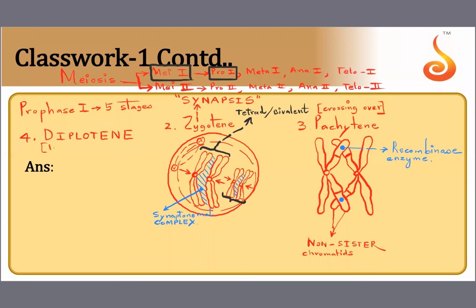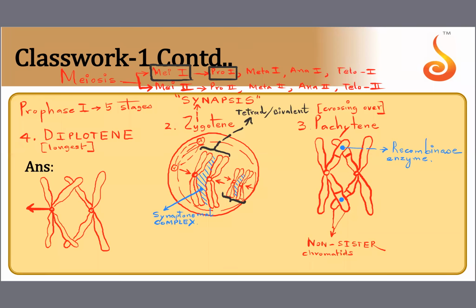Diplotene may last for months together in eggs of amphibians and eggs of certain fishes. So it is the longest phase. The only difference between diplotene and pachytene is that here also the chromosomes are in the same position. They have successfully undergone crossing over, but you know what? They will start moving away from each other. So the most important thing about diplotene is they start repelling from each other.